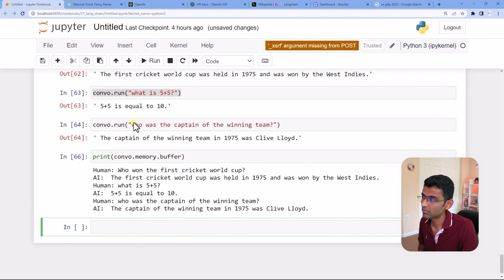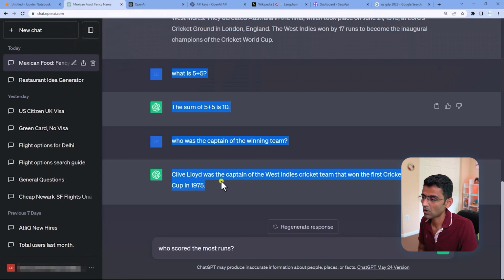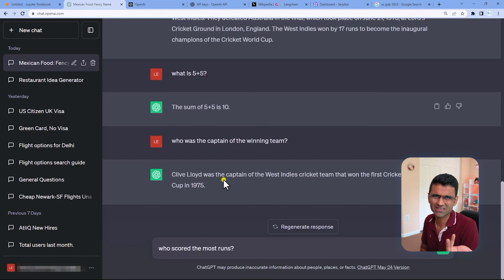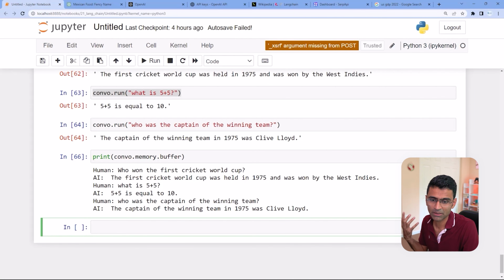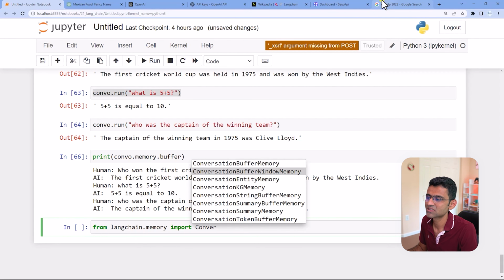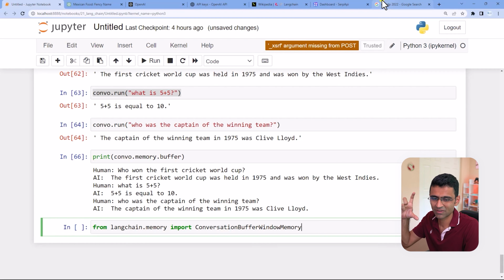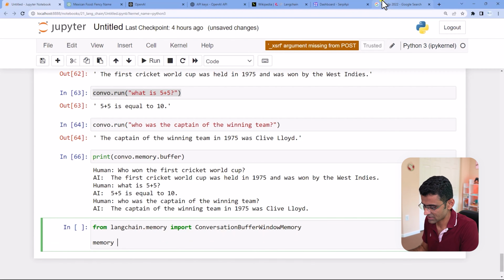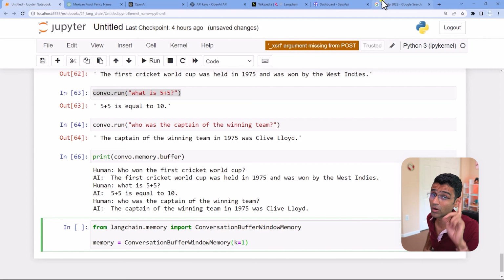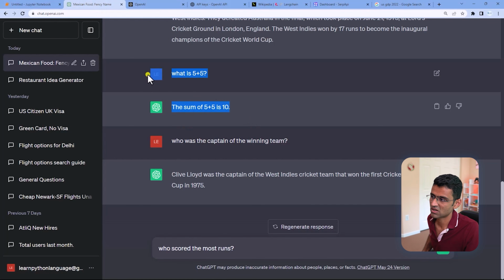To tackle that problem, what you can do is say, just send only the last 10 or 20 conversational exchanges, because that's what I care about. That might be enough based on the use case you're dealing with. For that, there is an object: from langchain.memory import ConversationBufferWindowMemory. You are restricting the window. You are saying, let's say my window, and k is the parameter. You're saying just remember only the last 1 conversational exchange, which is 1 question-answer pair.